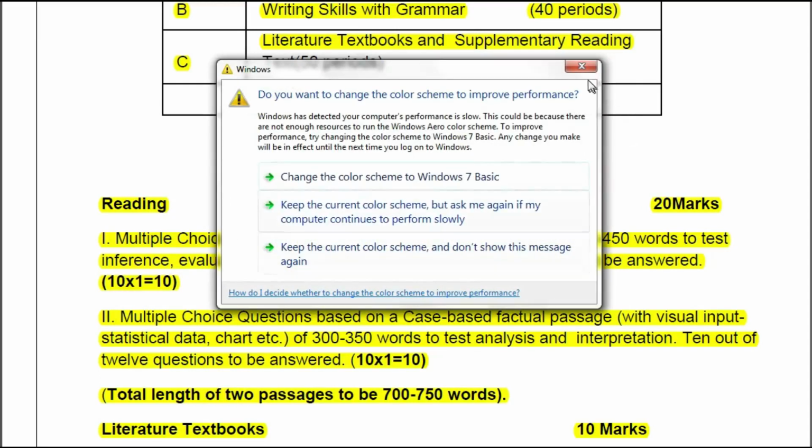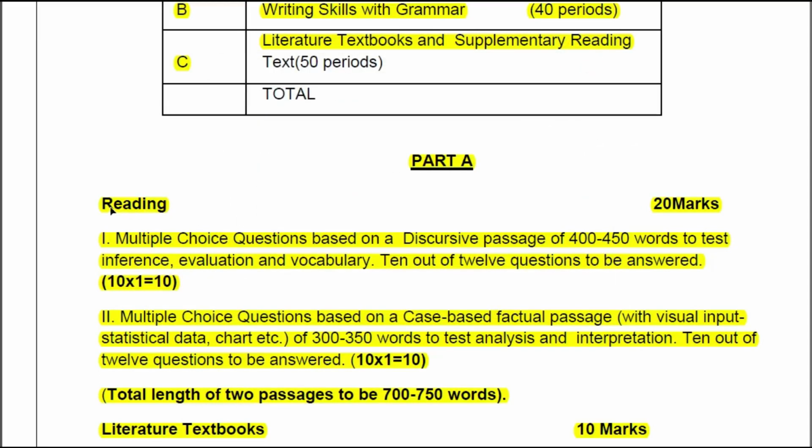Part A, reading section, 20 marks, that is the mark allotted for section A reading. First one, it comes a multiple choice question based on a discursive passage of 400 to 450 words to test the inference, evaluation and vocabulary. 10 out of 12 questions to be answered.